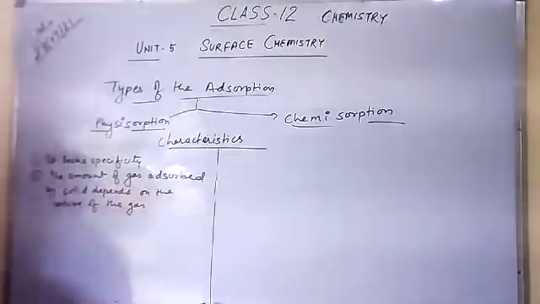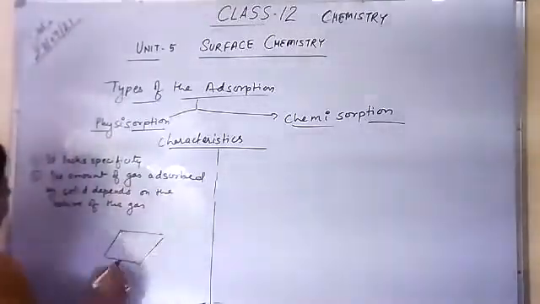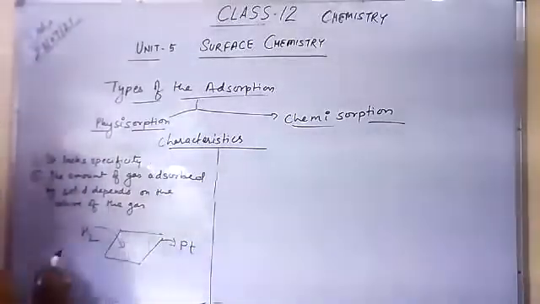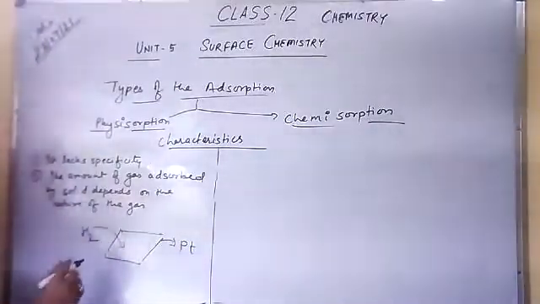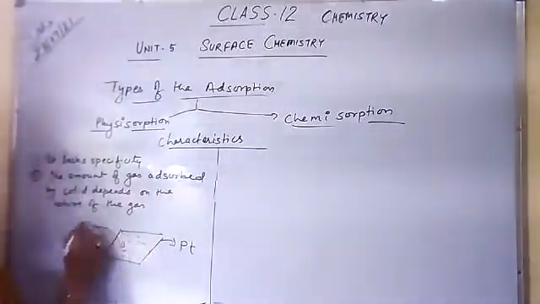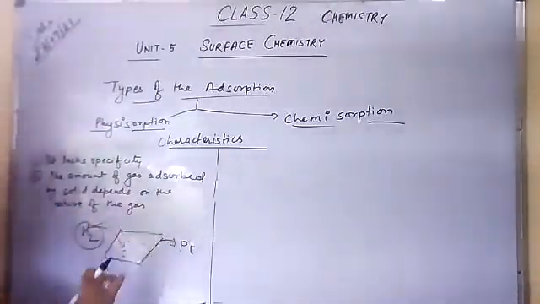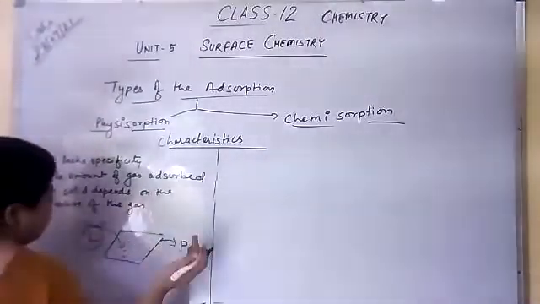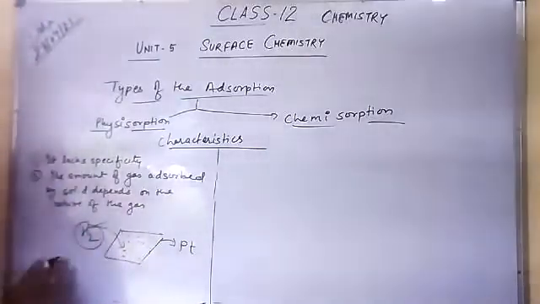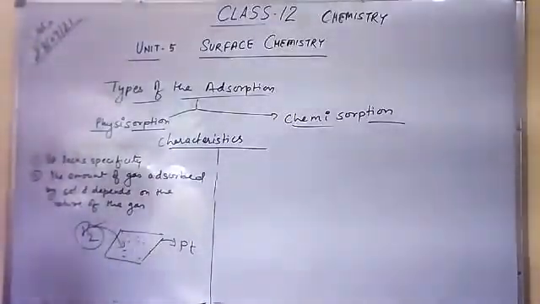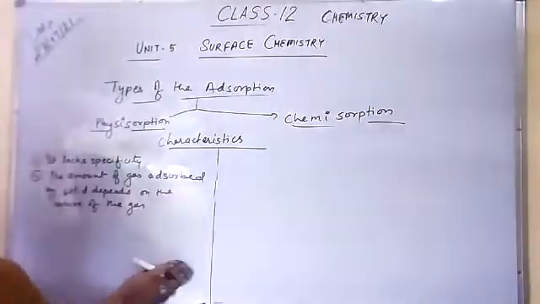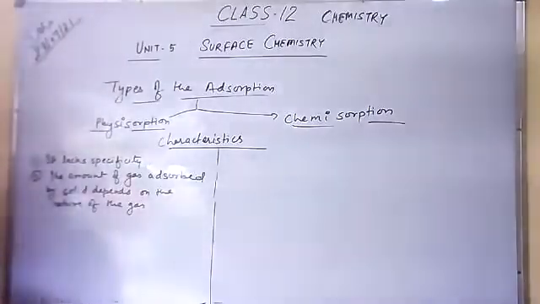For example, if I talk about hydrogen on a platinum surface, you can see that the hydrogen molecule will adsorb easily on the surface of the platinum. So this is the nature of hydrogen, that it adsorbs easily on platinum. If I take another gas on the platinum surface, maybe it will not adsorb that much. Correct? So it will depend on the nature of the gas, whether it will adsorb easily or not.